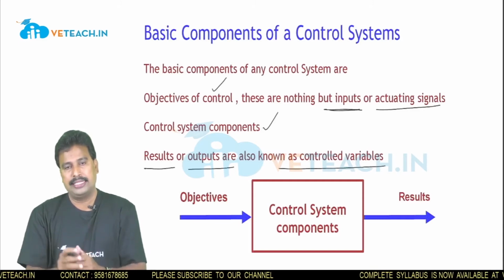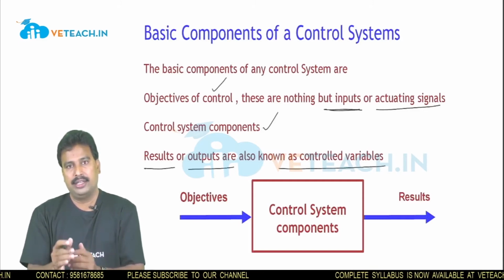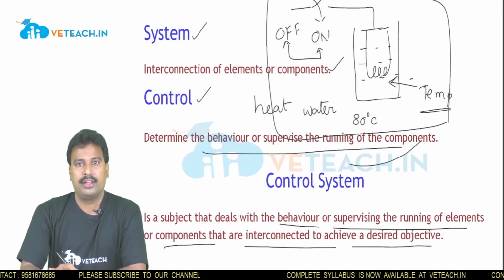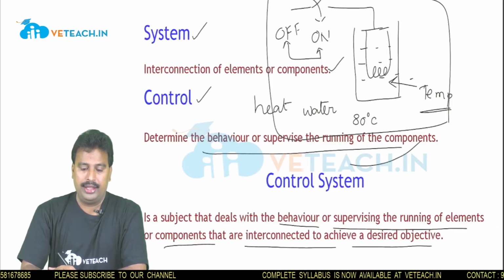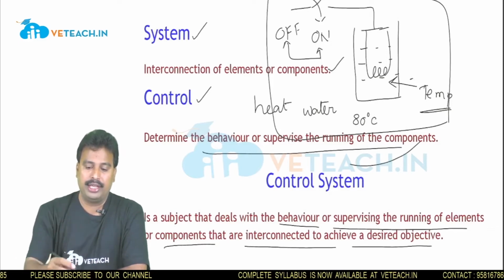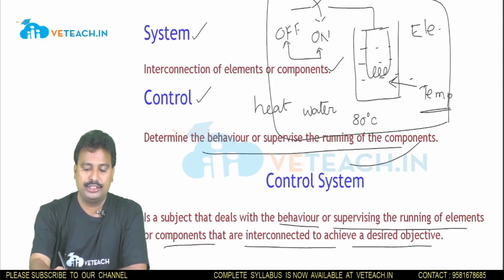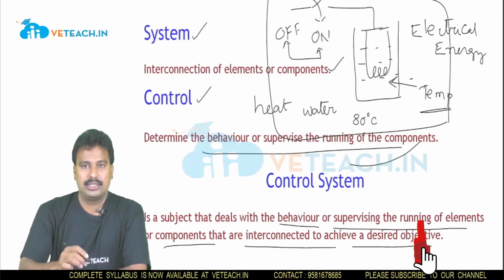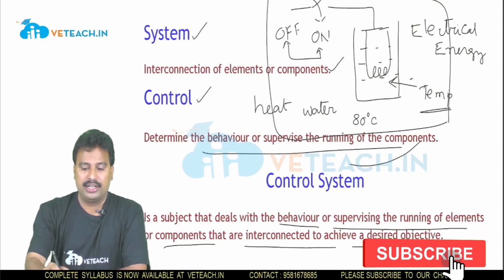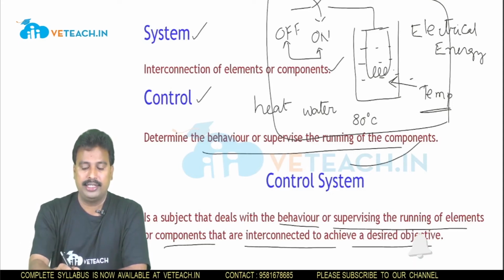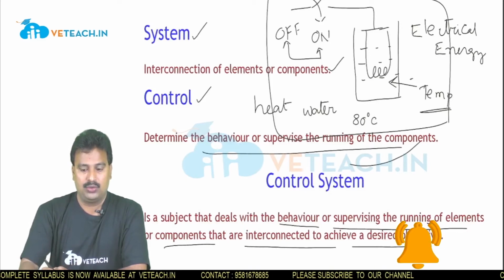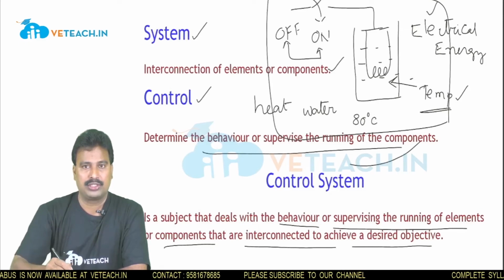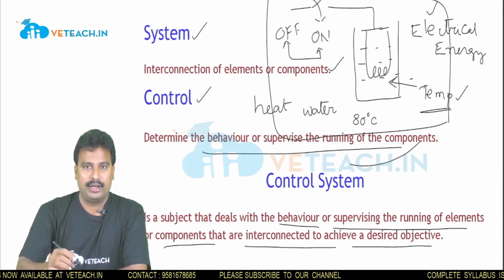Come back to the example which I have explained just now. In that example, the temperature is our output and the input we are giving is the electrical energy. With the help of this electrical energy, we are raising the temperature of the water. So the temperature will become our output and the amount of electrical energy supplied will become our input.